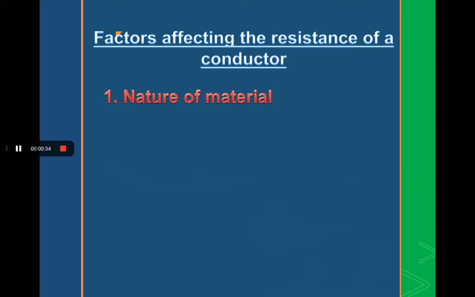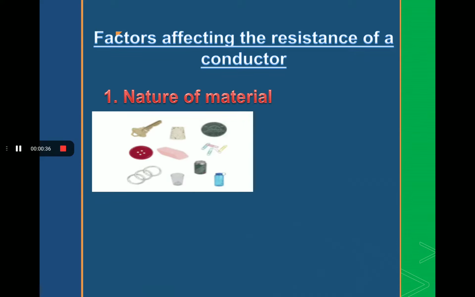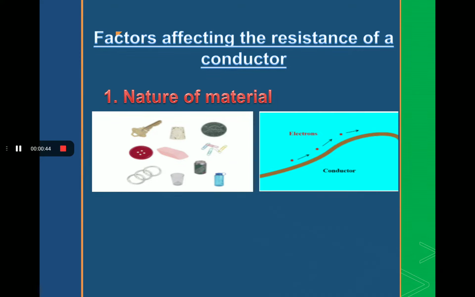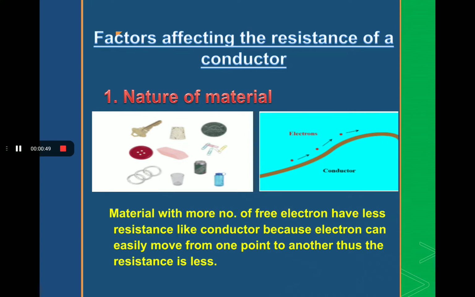Students, we know that substances are made up of different types of materials, and some materials have low resistance and some materials have high resistance. Materials with a larger number of free electrons have less resistance, like conductors, because electrons can easily move from one point to another point.